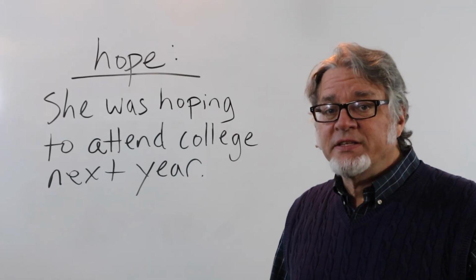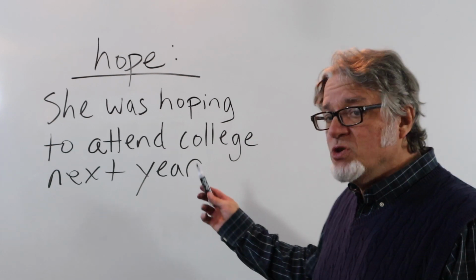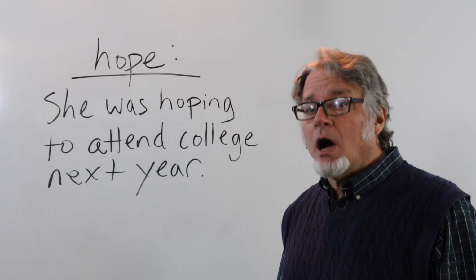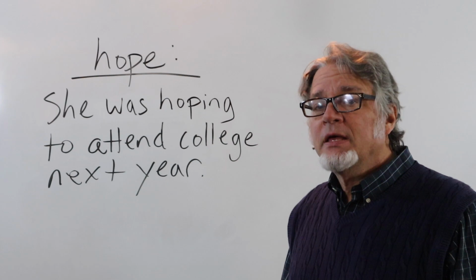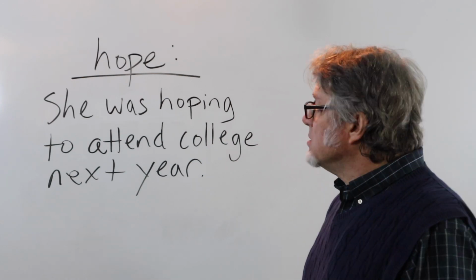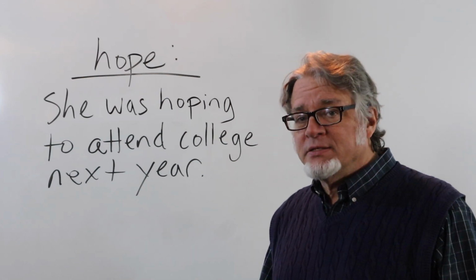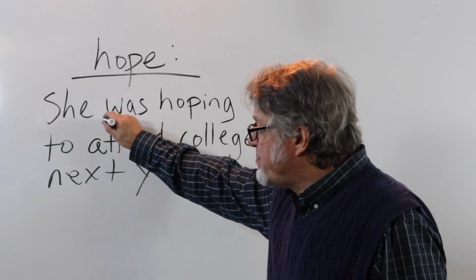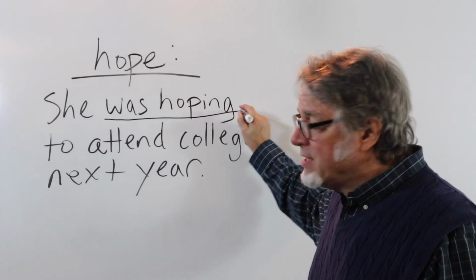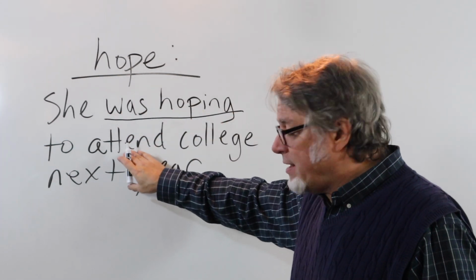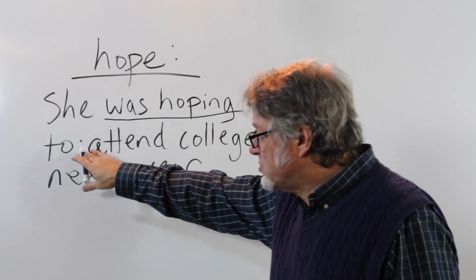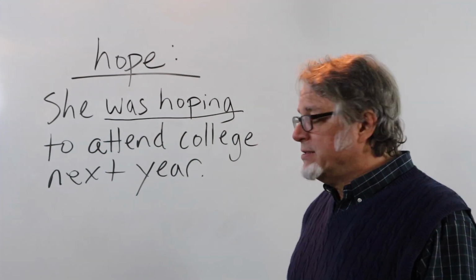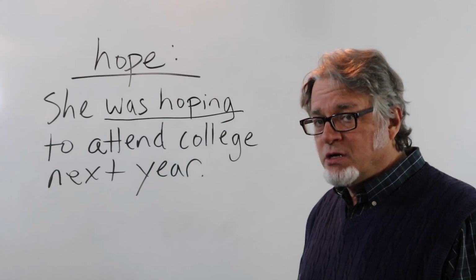The past continuous tense is often used with the verb hope. A person wants something to happen in the future. She was hoping to attend college next year. Here's the past continuous tense. And then here's an infinitive, to attend. She was hoping to attend college next year.